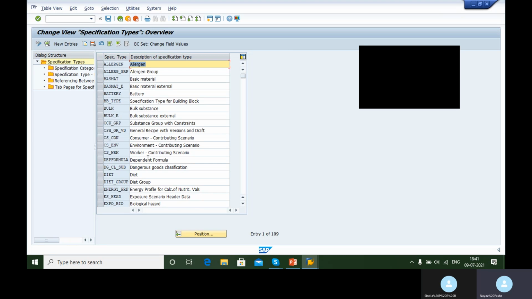So you should remember exactly what the steps are, because in the interview they will ask you, okay, if I have to create a new specification type, what is the route, where should I go, and where can I create it? This is a sample question. You have to remember, because at that time you cannot be accessing the system. You have to keep it in mind: go to SPRO, then reference IMG, then EHS, then basic data tools, then specification master, then specify specification type. It should be as simple as that. The flow should be there. Only then can you convince them that you are pretty much aware, you have a good hold on the software.